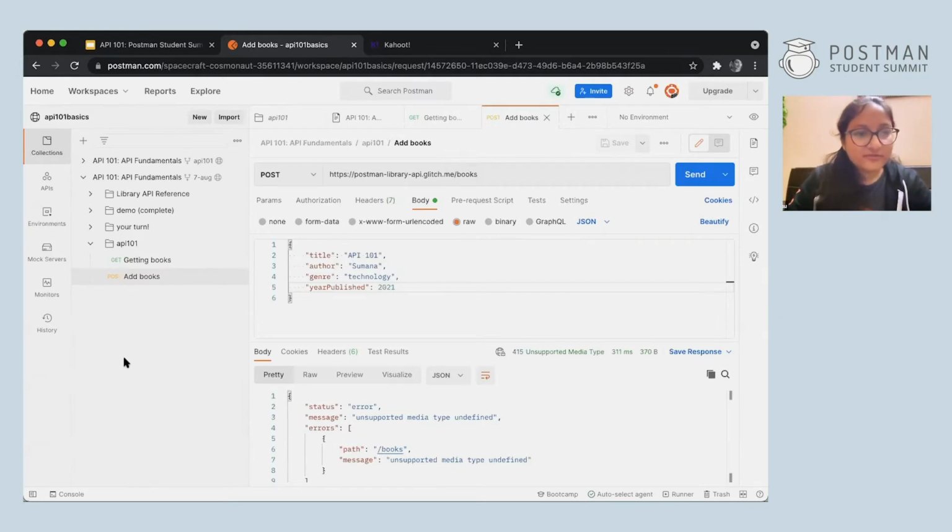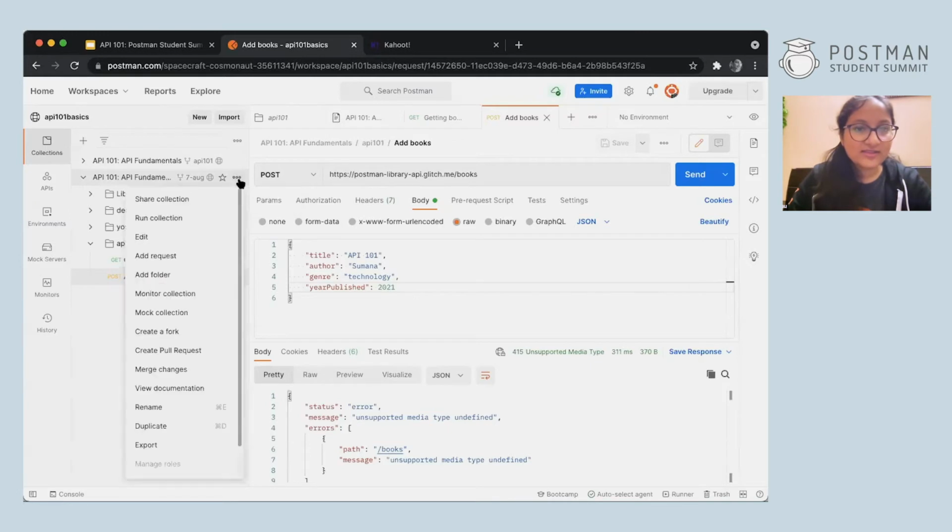Mohit, for the documentation, just click on the main folder that you forked, and there are 3 dots right beside it, and click on view documentation over here.